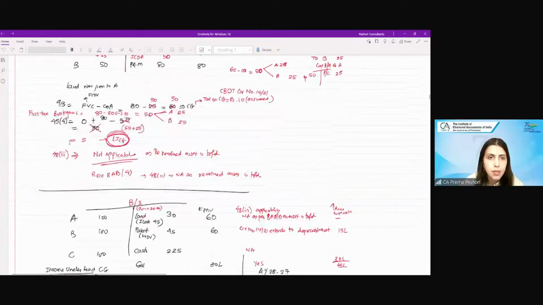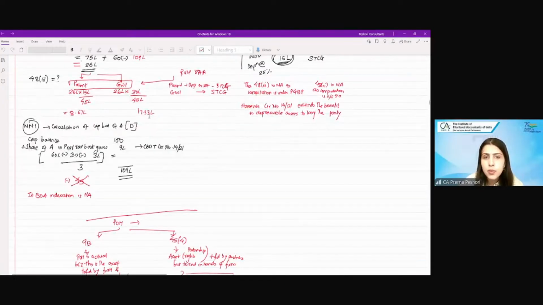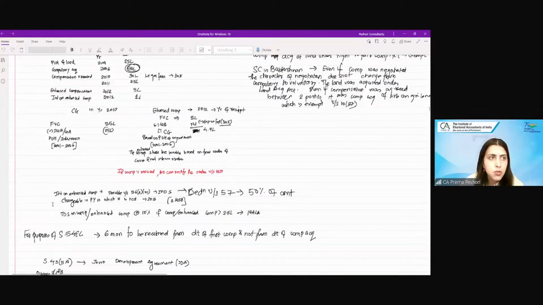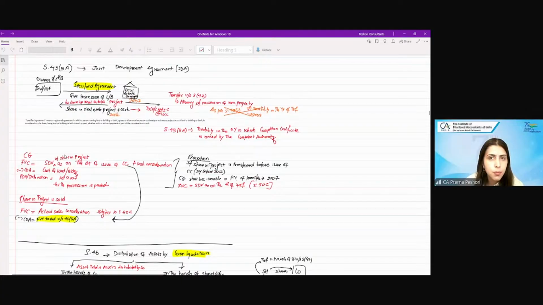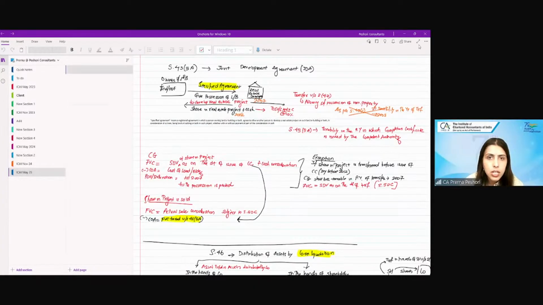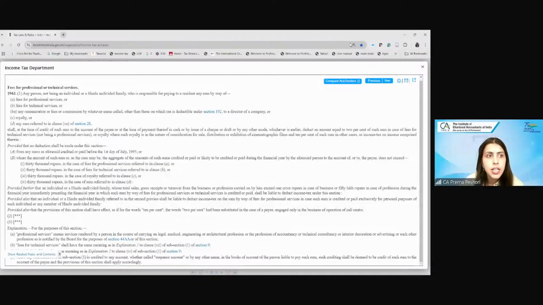Yeah. So we have already written it's 10%. Okay, so chalo, let's move to the next part. Next section is 194J. Again, a very important section.